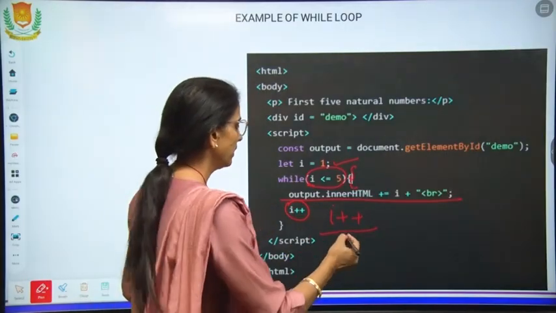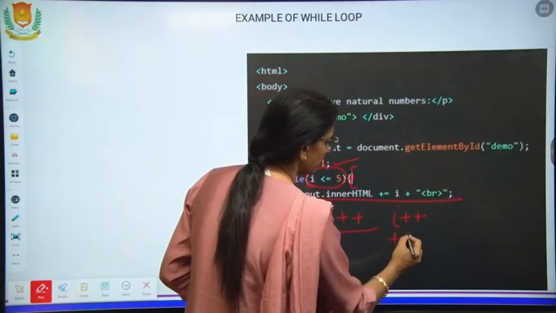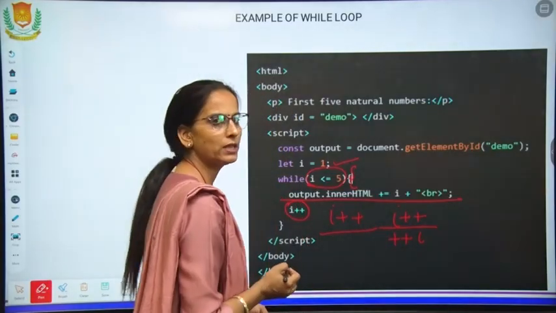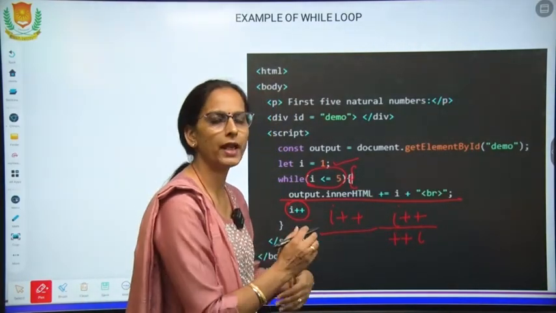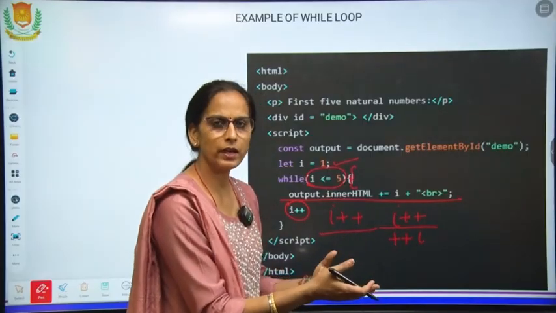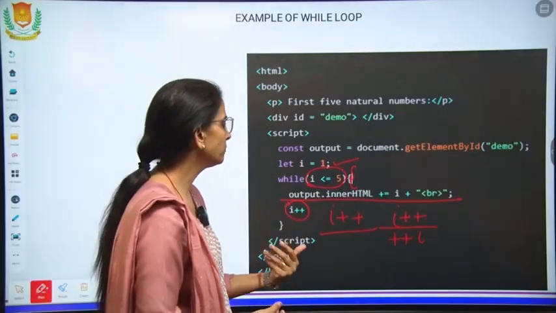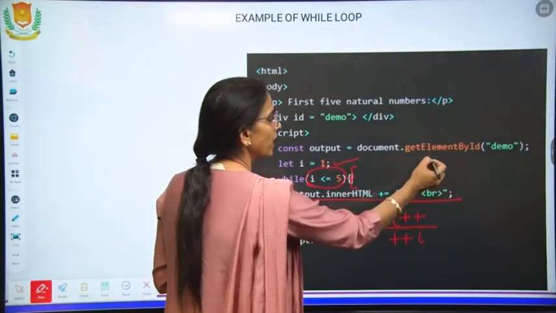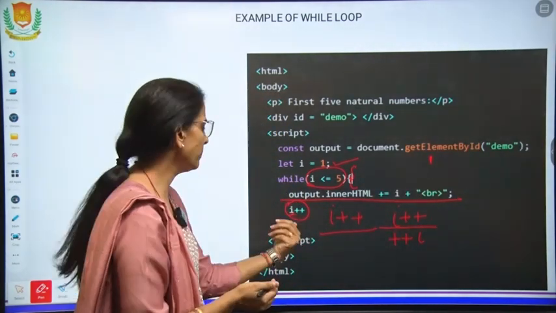It can also be done like plus plus I. What is the difference between them? First of all, the value of I will be printed and then it will be increased. Suppose right now the value of I is 1. If we write I plus plus, then 1 will be printed on the screen, then it will be increased. Now it becomes 2.